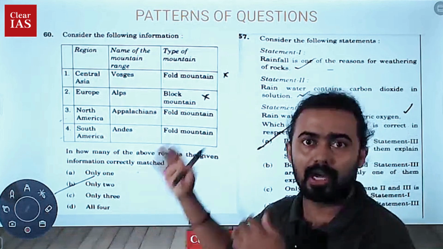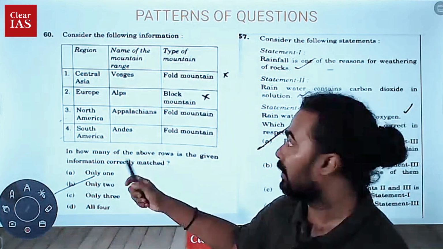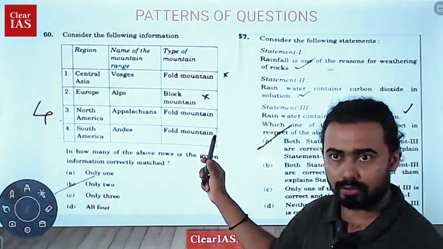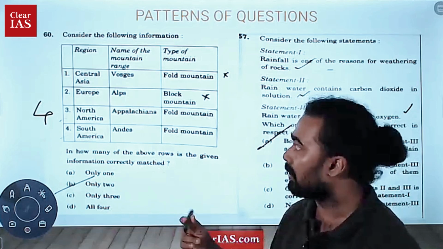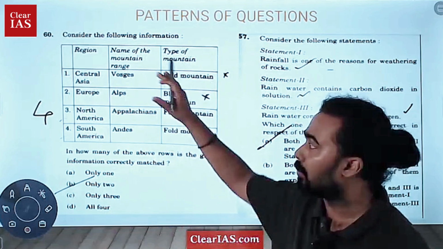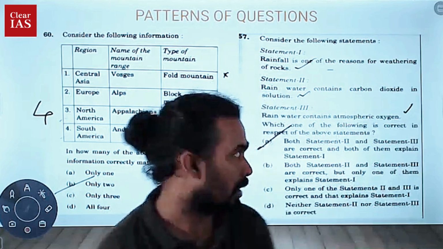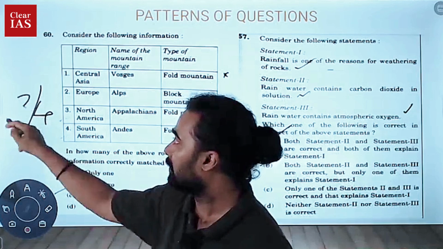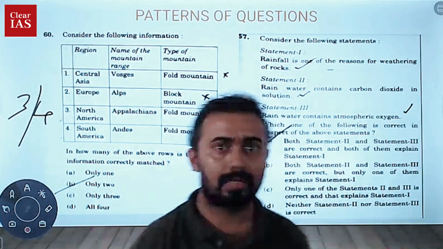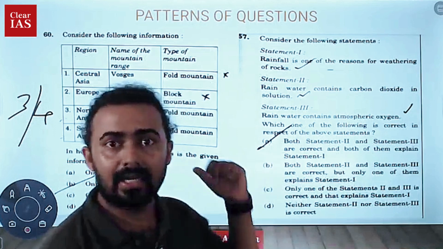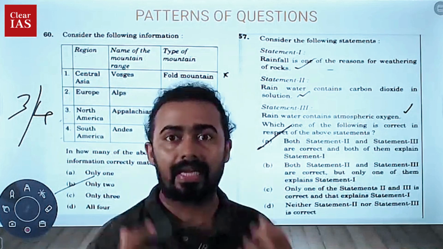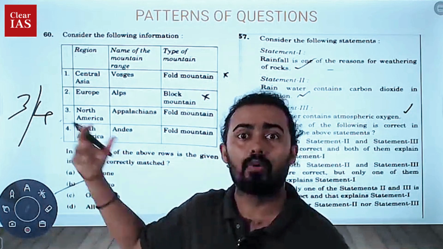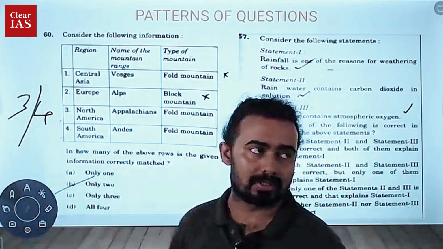So this is a pair-based question. How many pairs are right? But just look at that. There are 4 data points here, and you can see there are 3 columns also. So this is an extremely complex question. However, you have to understand the different things in detail. So this was one type of question appearing, with 4 data points, and there were 3 data point questions also. These kinds of questions definitely appeared, and they need a trick or a technique, a mastery of technique, to crack them. Otherwise, you will be spending more time solving these types of questions.